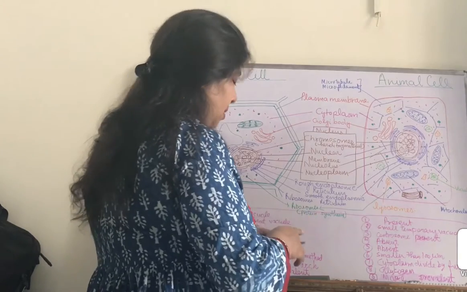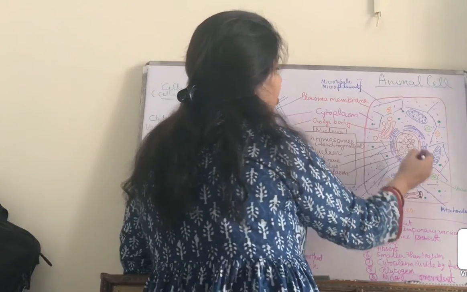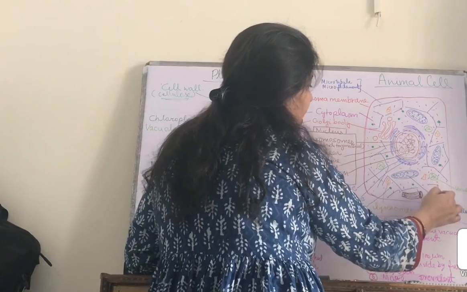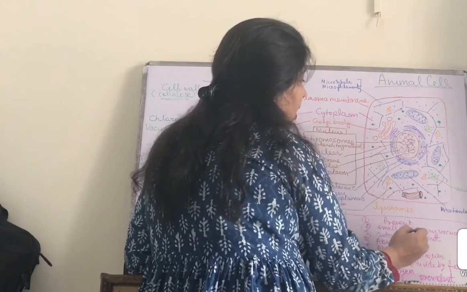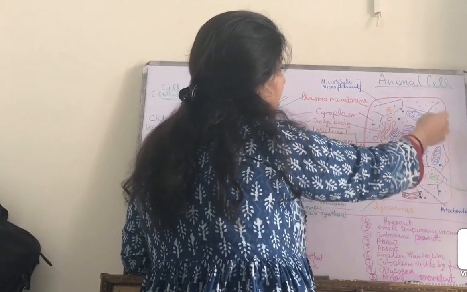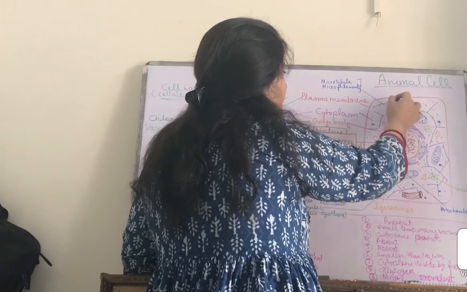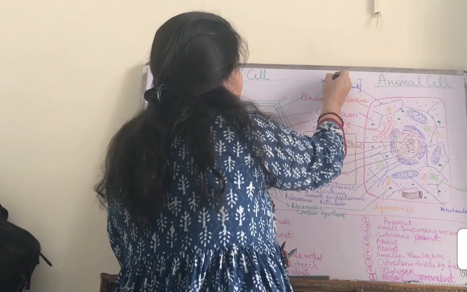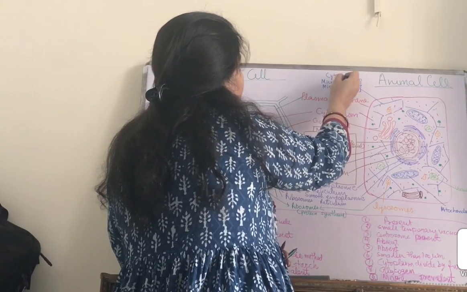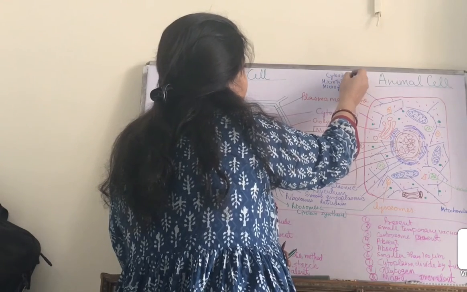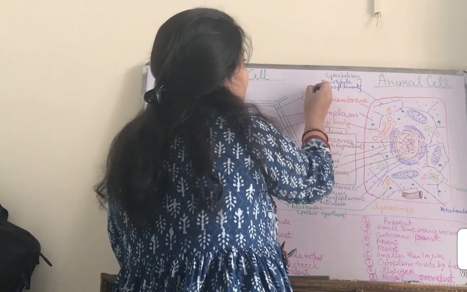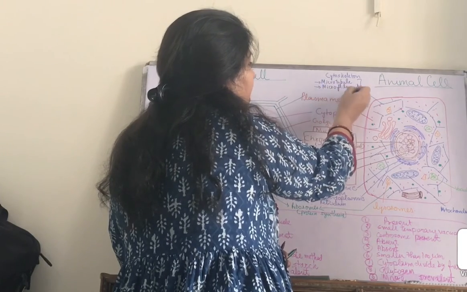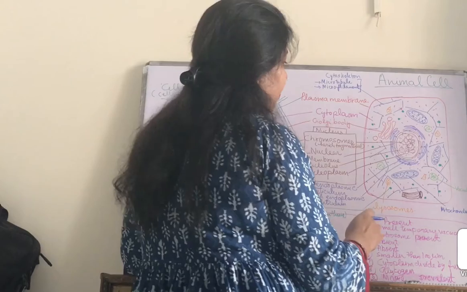Next, some skeletal structures are found, like I have drawn with these blue lines in the diagram, in the animal cell, and these structures are called cytoskeleton. It is made up of two things: first is microtubules and microfilaments.